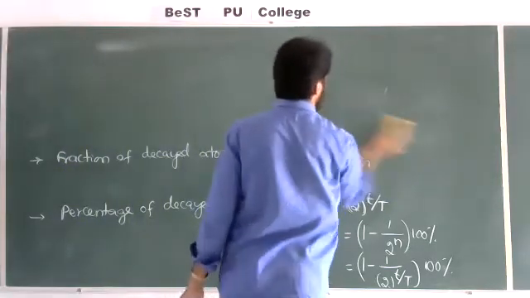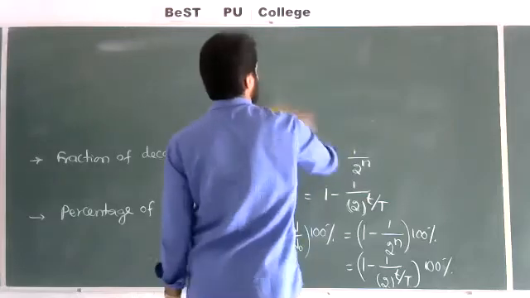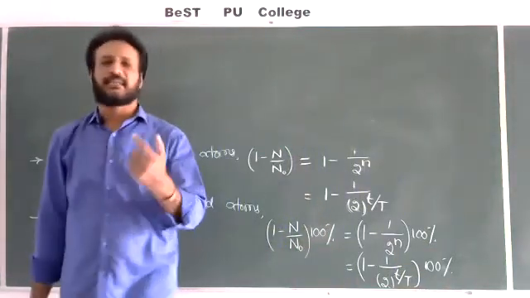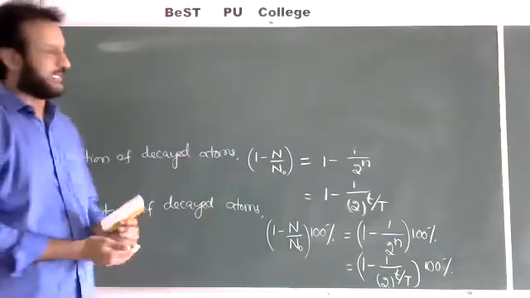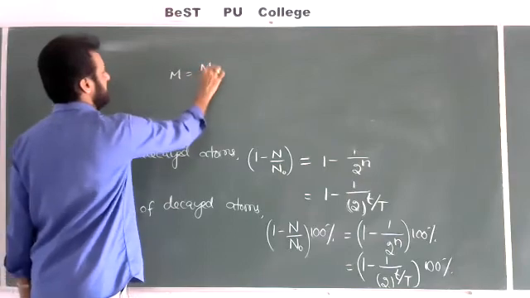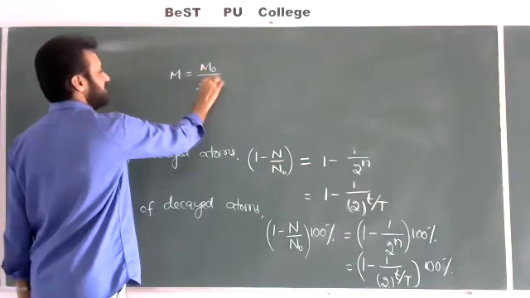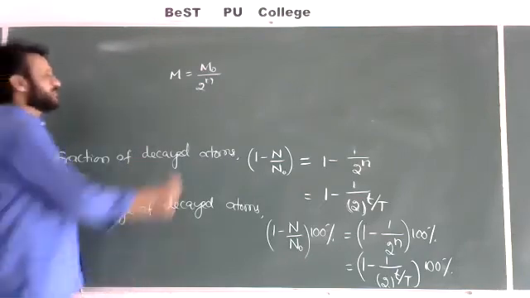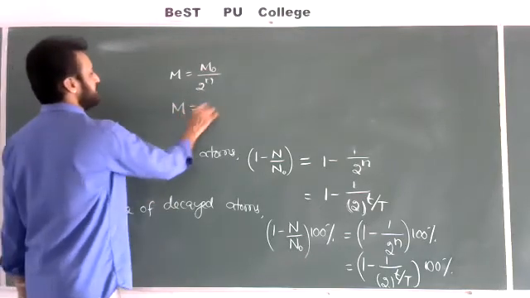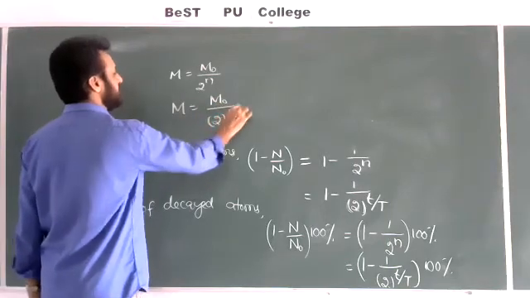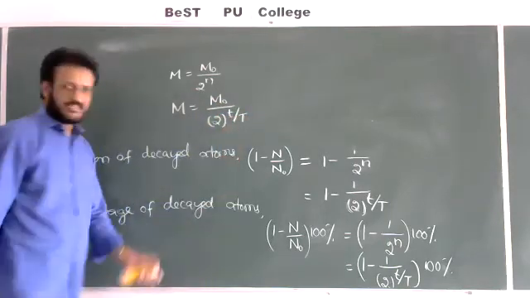Instead of the number of atoms, if they are given mass, in all the formulae, write simply m. Same question. For example, if mass is given, you should write m is equal to m naught by 2 to the power of n. If mass is given, it means number of atoms n, and also m is equal to m naught by 2 to the power of small t by capital T. Same formula, just a letter is different.